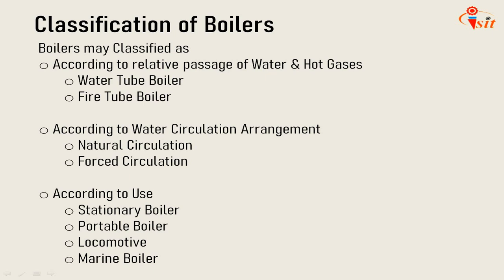The third classification is according to use: stationary boiler, portable boiler, locomotive boiler and marine boiler. Stationary boilers are used for power generation in thermal power plants or process steam in plants. Portable boilers are small units of mobile boilers and are used for temporary uses at the sites.